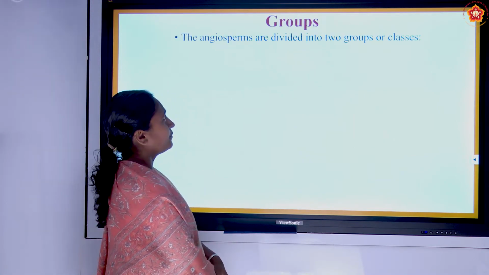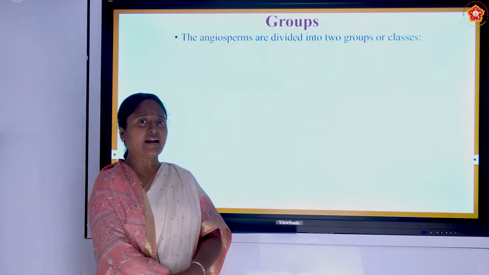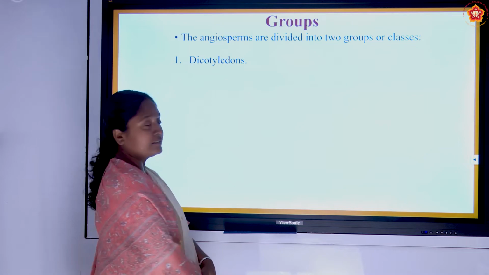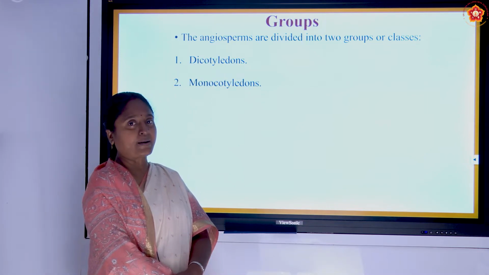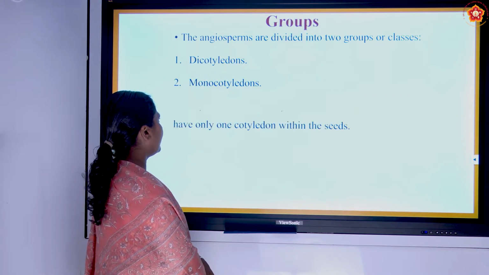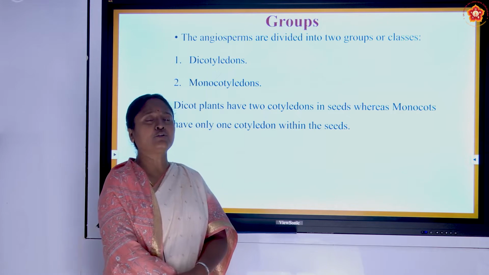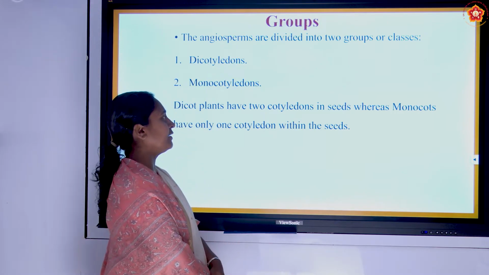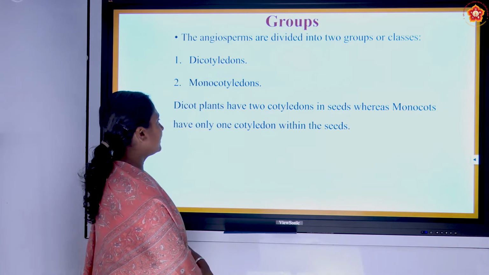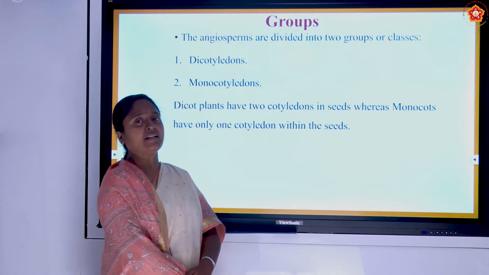In the angiosperms, when we consider them, they are mostly divided into two major categories. The first one is known as dicotyledon, and the second category is known as monocotyledon plants. How are they classified? The dicot plants have two cotyledons, or two seed-like structures that we can see in the seeds, whereas the monocot has only one cotyledon. We will see with an example.